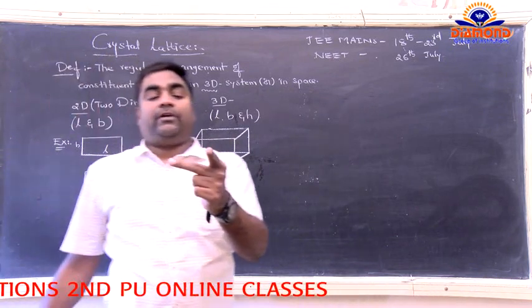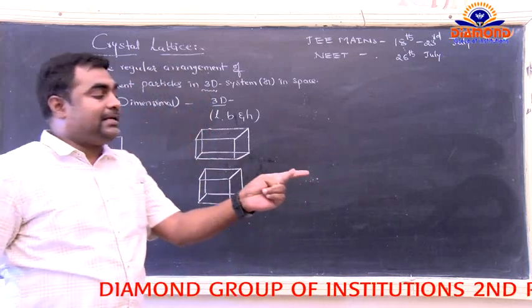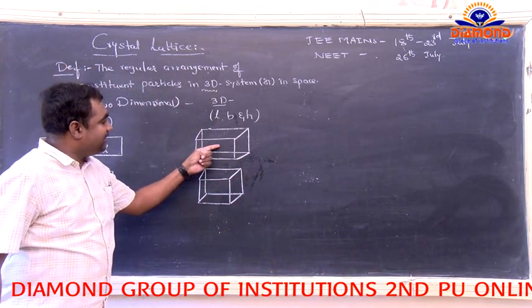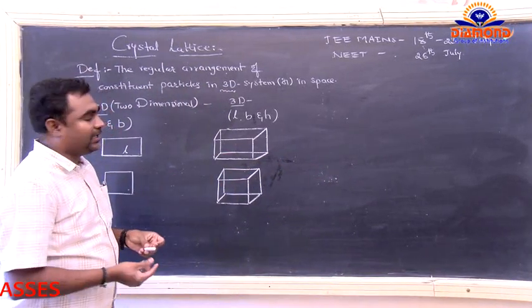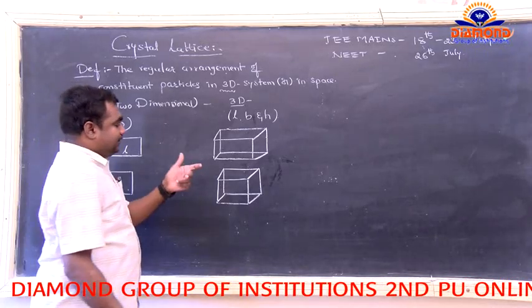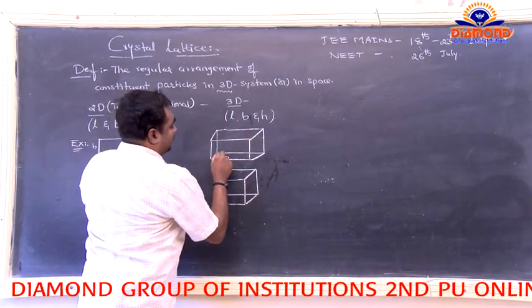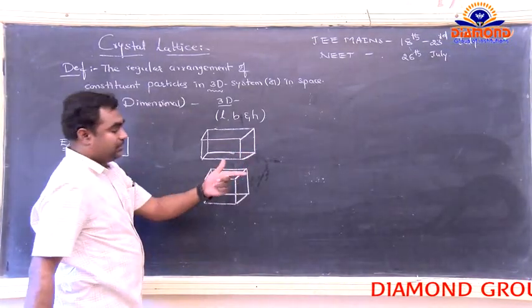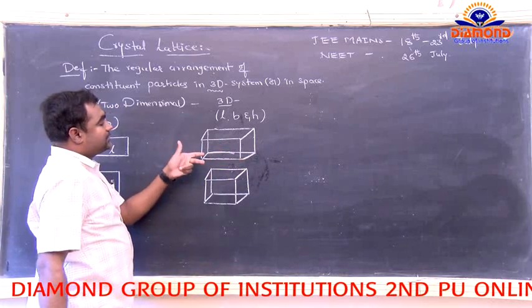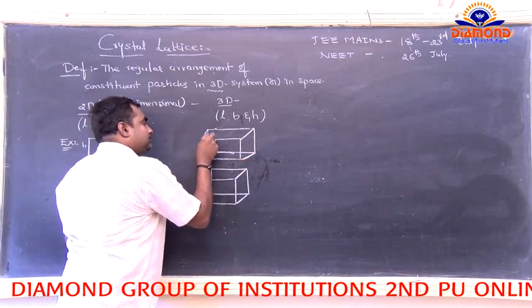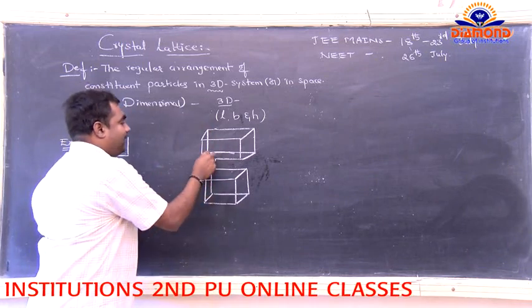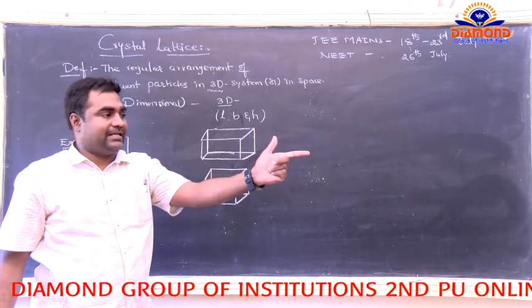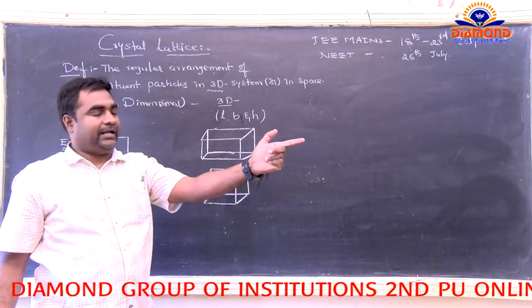In the three-dimensional system we have three coordinate axes: one is the length, next the breadth, and again the height.